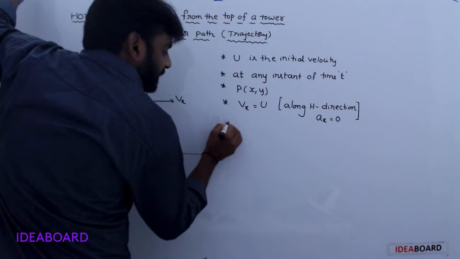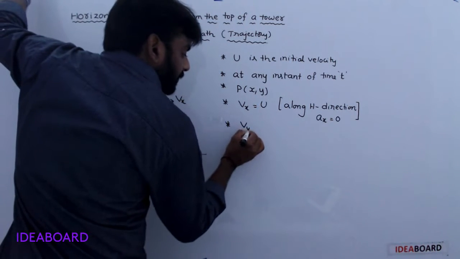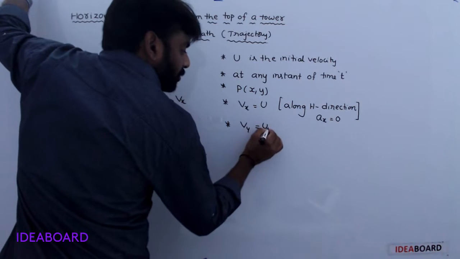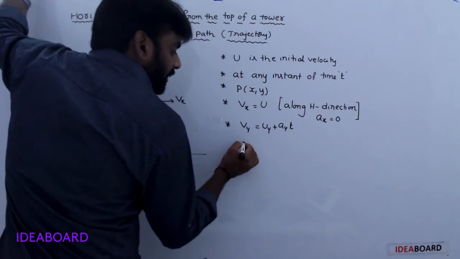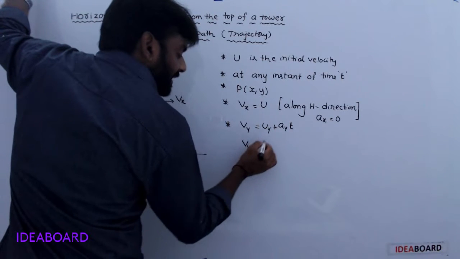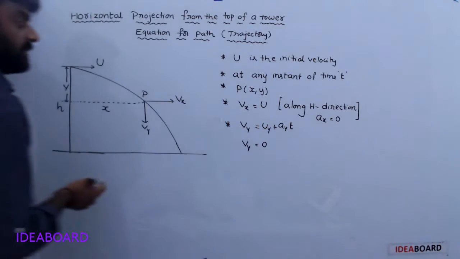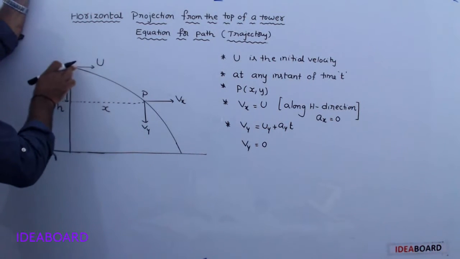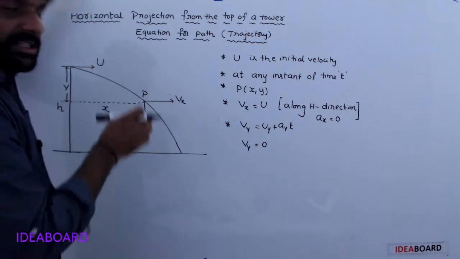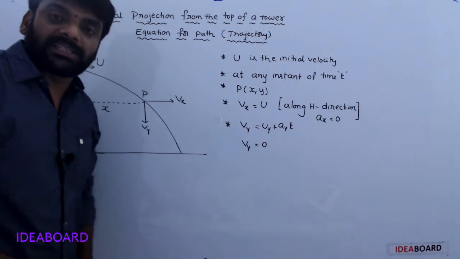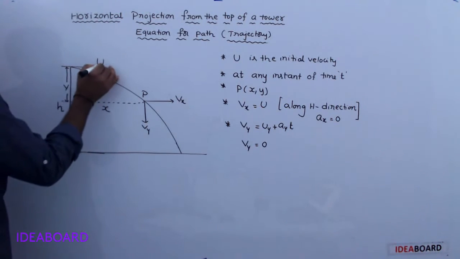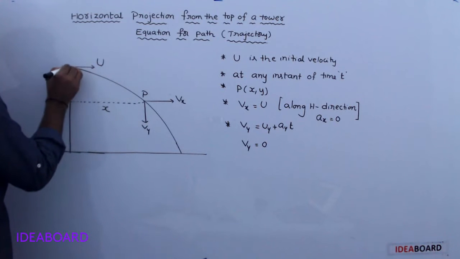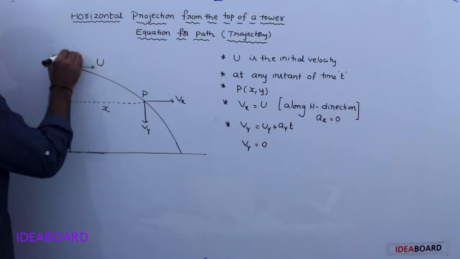Now the vertical velocity. Vy is equal to uy plus ay into t. Here uy is 0 because initially the velocity is in the horizontal direction. What about the vertical direction velocity?